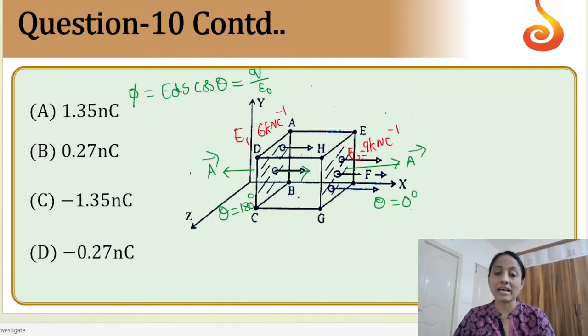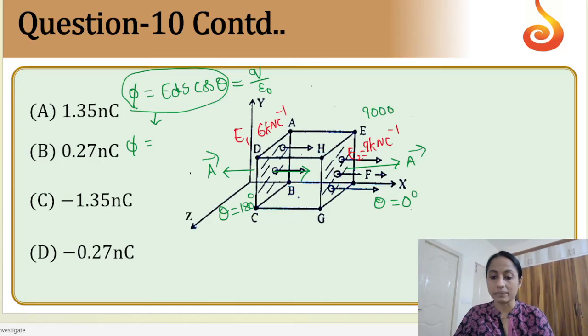We have to take the resultant over here because two electric fields are there in opposite directions, this way and this way. So finally only phi, this part I will solve first. For this part, the answer is phi is equal to the electric field, both are in opposite directions, so one is positive, the other one is negative. Here this is 9000 Newton per coulomb and this is 6000 Newton per coulomb. Am I right? So after applying the kilo value.